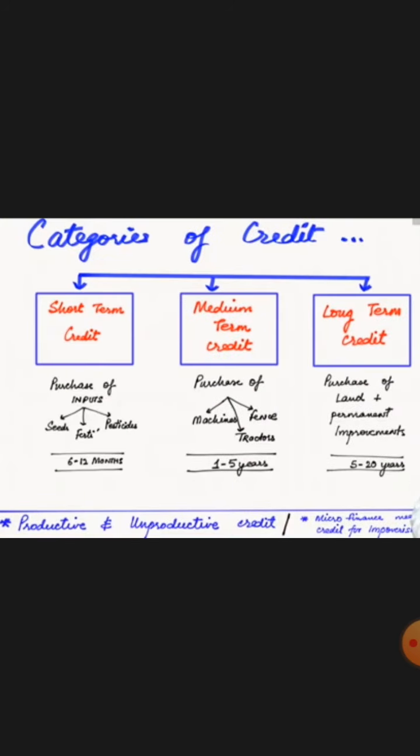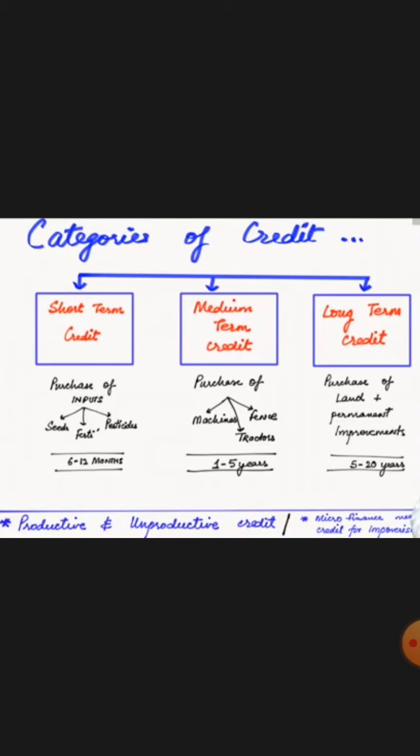Now the categories of credit needed by these people are short term credit, medium term credit, and long term credit. The short term credit is needed to fulfill the needs of purchasing seed, fertilizer, pesticide, and it generally goes on for a period of 6 to 12 months. Whenever the crop comes, they will clear their credits, and they can go for another loan.